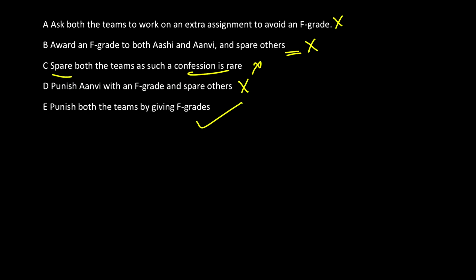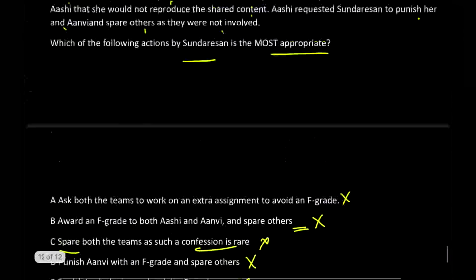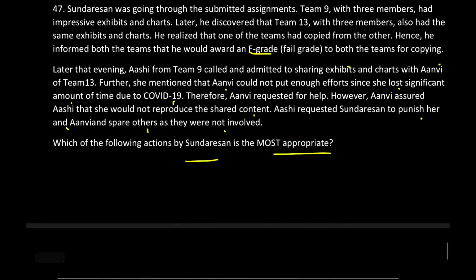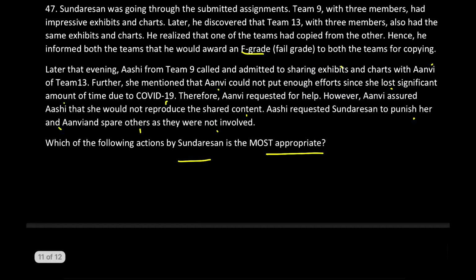What is the correct answer is punishing both the teams. Now, many of us, including me, believe that बाकी दो लोगों की क्या गलती थी? कहीं पे भी पैसेज में ये नहीं लिखा है that the other team members were aware of the fact that Ashi and Anvi had this transaction between. So why will they be treated with F grade?